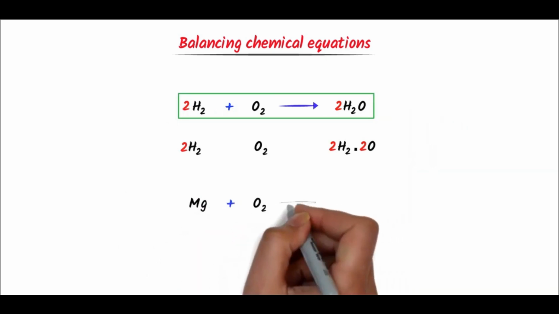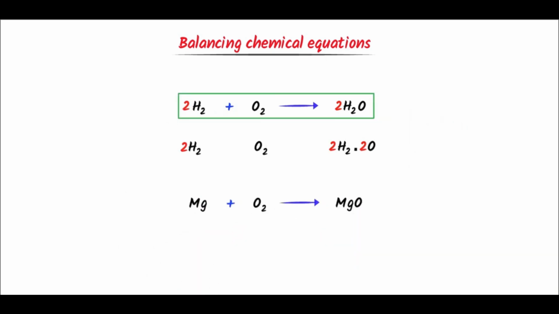Now consider this chemical equation. I write here magnesium, oxygen gas, and then magnesium oxide. According to the law of conservation of mass, there are 2 oxygen at the left hand side and there is 1 oxygen at the right hand side. So I put here 2 and oxygen is balanced. We know that oxygen is attached to the magnesium. I also put here 2.